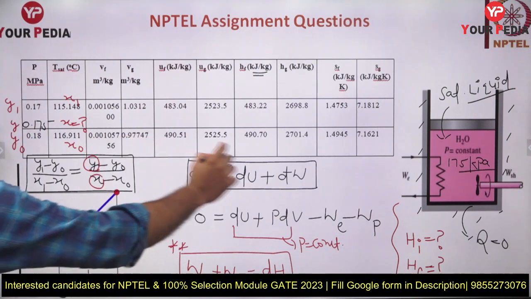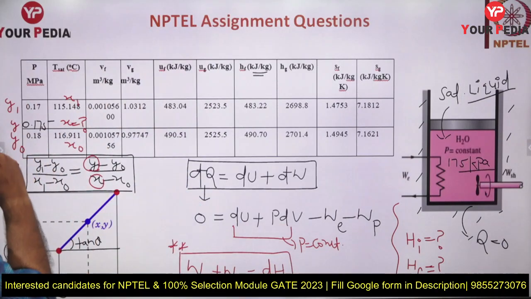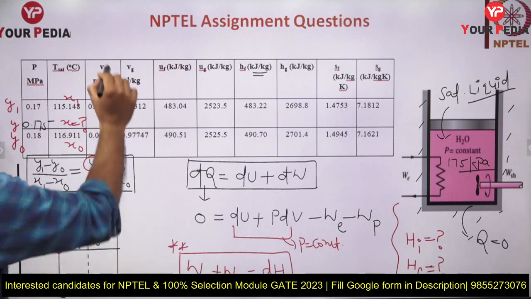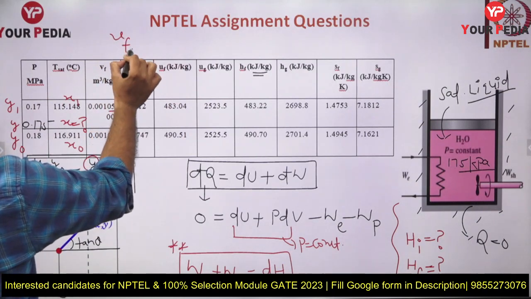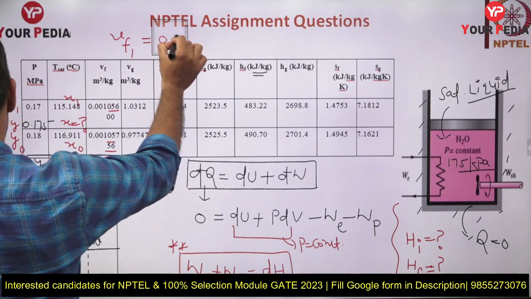You know guys, here it is a saturated liquid at 175 kilopascal. So if you will add this and this, इन दोनों को अगर मैं add करता हूँ, divide by 2 करता हूँ, so you will get VF1. Okay, so this is VF1. VF1 will come out what guys? VF1 will come out 0.00.